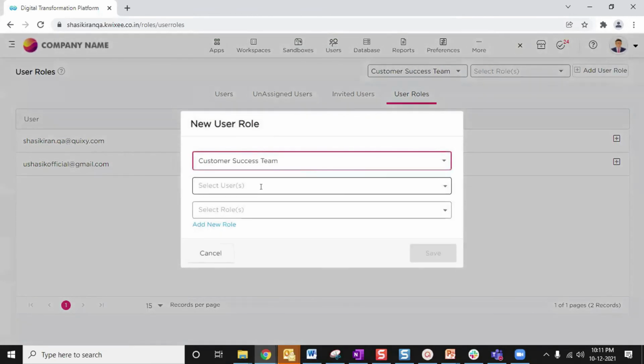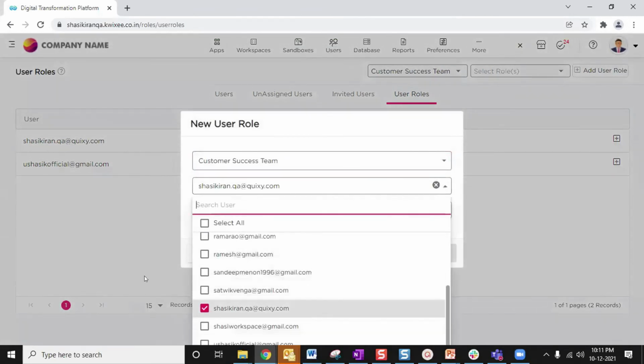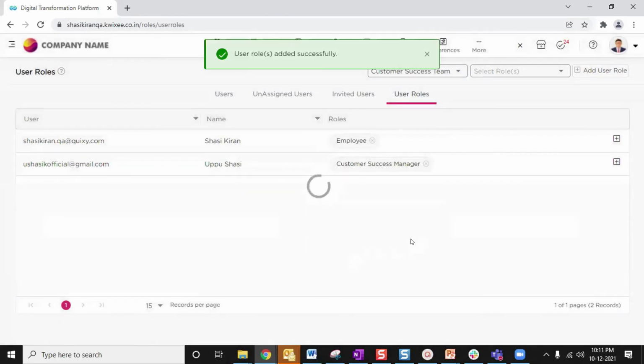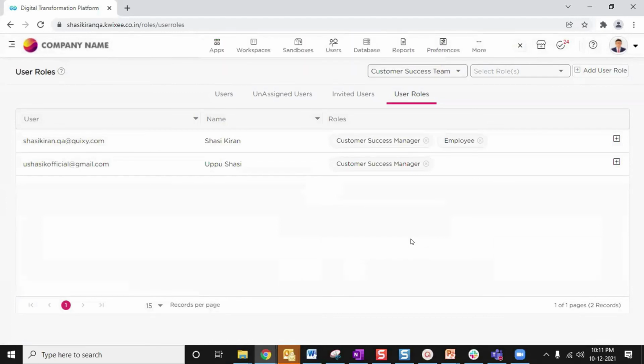And I want to create another role for another user, and I want to give him customer success manager as well. So this is how you can do it. Sometimes if you make the same mistake, or if you haven't done this process, you need to always, for any workspace, have some roles so that only those roles and users will be able to use the applications in that workspace. Or else no person will be able to use any applications or anything under that workspace.